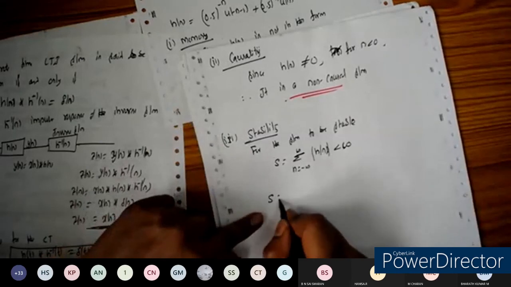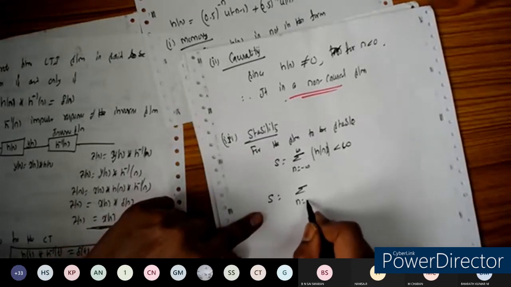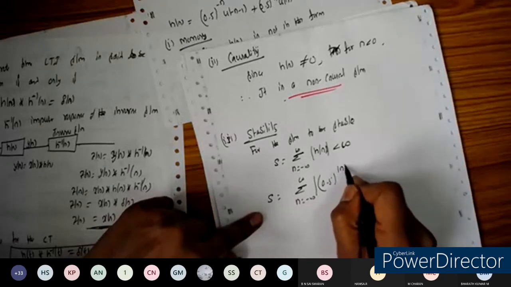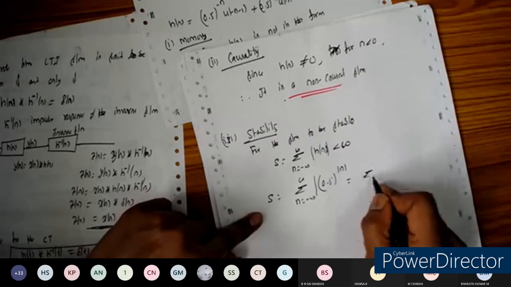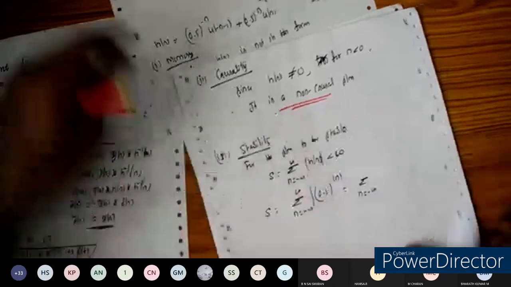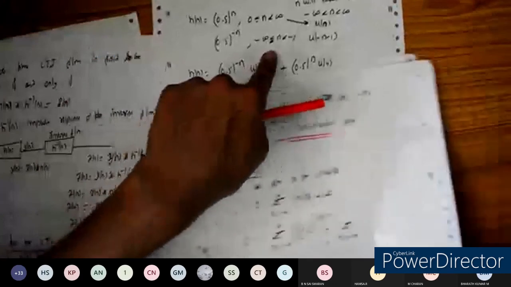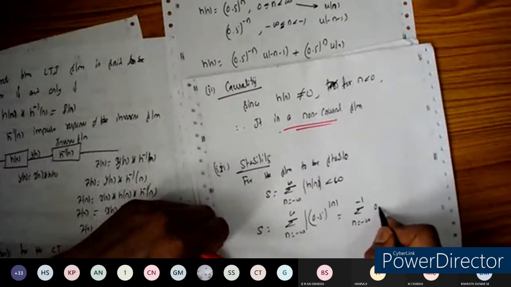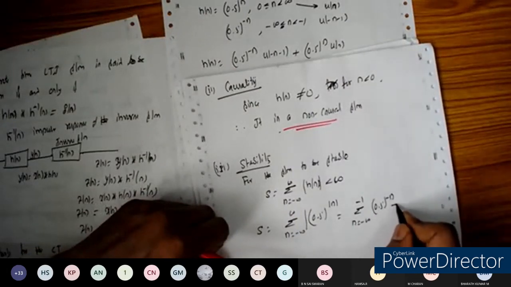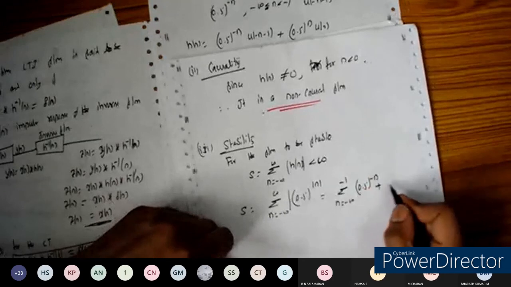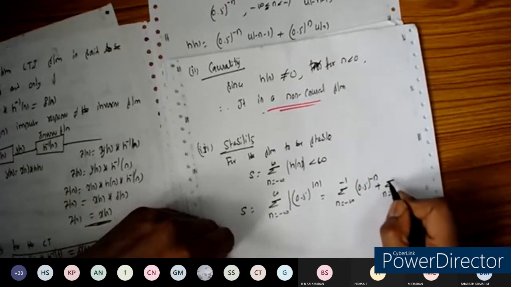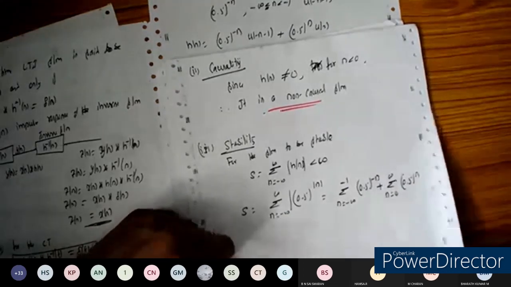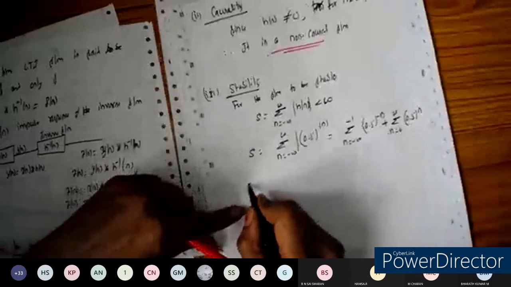Now let us take the summation n equals minus infinity to plus infinity of 0.5 to the power of magnitude of n. As already split, take n equals minus infinity up to minus 1: 0.5 to the power of minus n, plus the summation n equals 0 to infinity of 0.5 to the power of n.